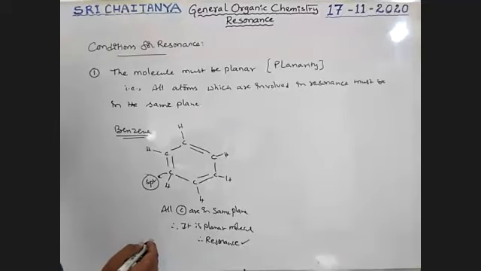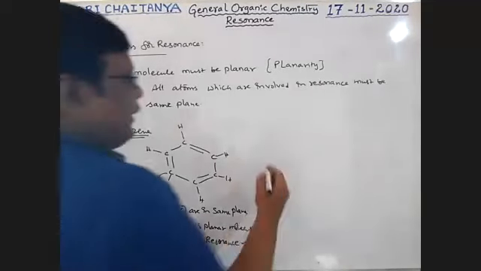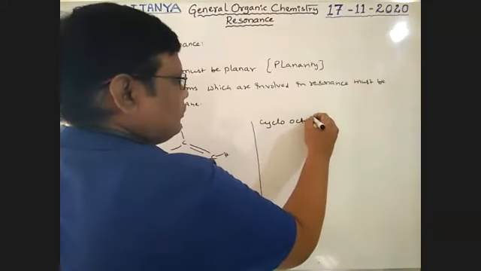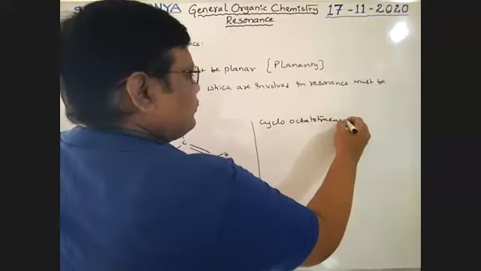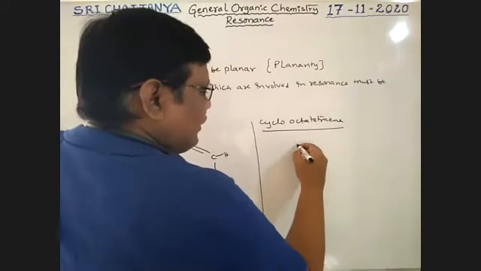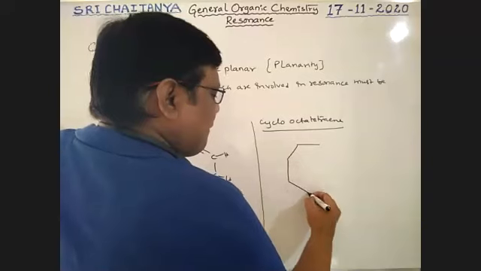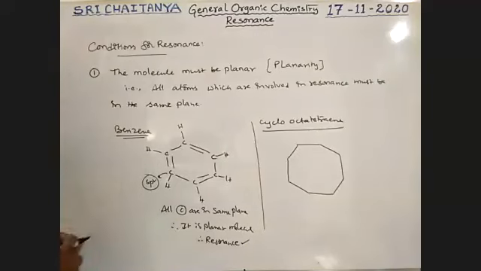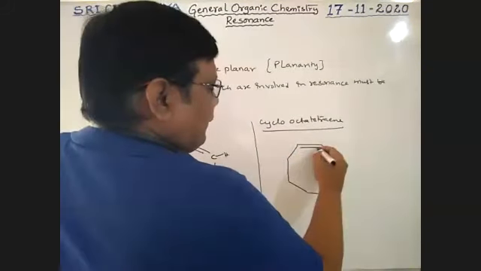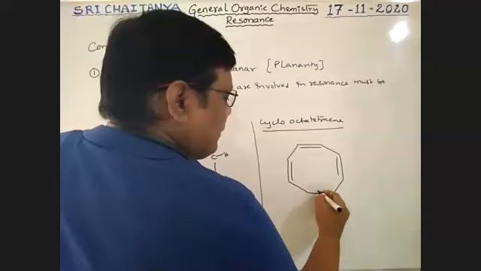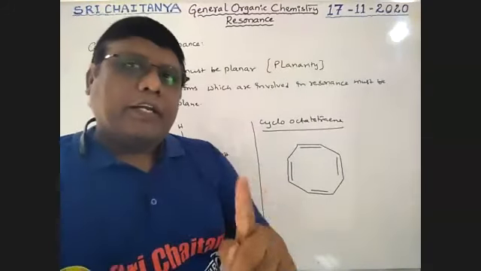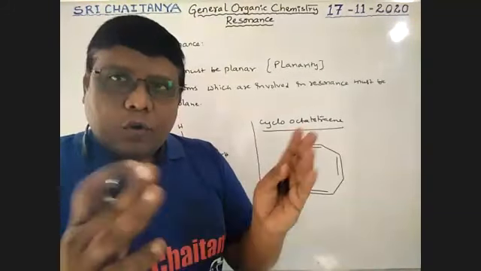But cyclooctatetraene. Cyclooctane, octane, these are tetraene, boys. Cyclooctatetraene. It seems to be planar, but it is not a planar molecule. It has a boat-like structure.